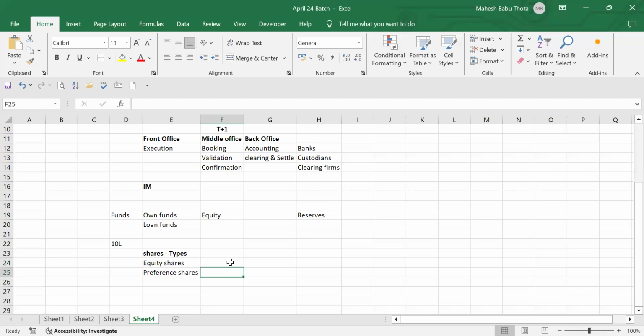There are preference shareholders again. These preference shareholders are also owners only, but there is a fixed term.